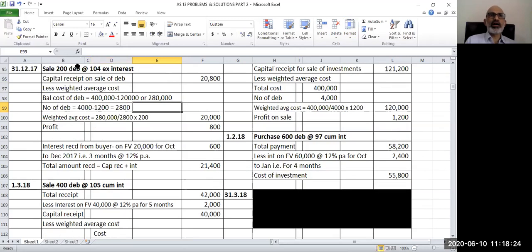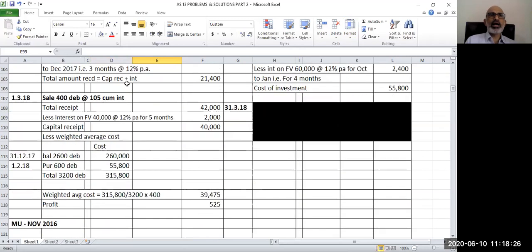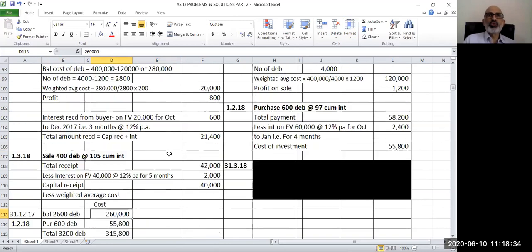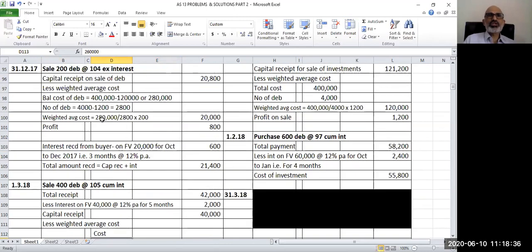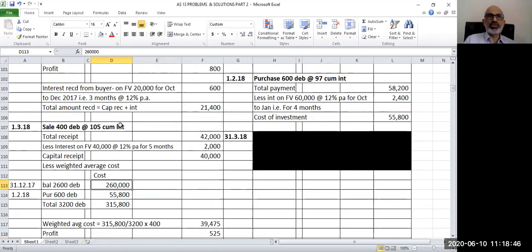The original cost was 2,80,000, from which the weighted cost of 20,000 was removed. So my balance cost of the remaining 2,600 debentures comes to 2,60,000 rupees.